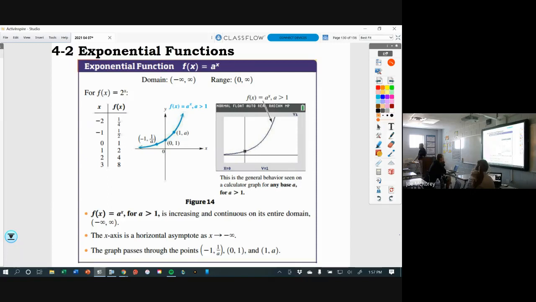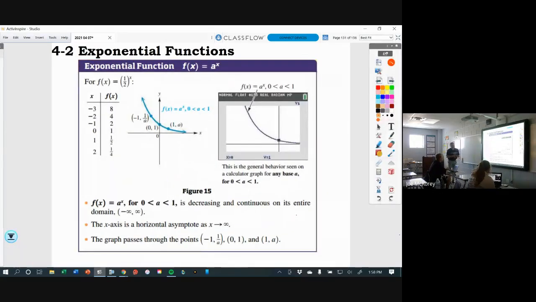What about when a is between 0 and 1? What's it going to look like? Is it going to be growing? What happens if you multiply something by a number less than 1? It gets smaller, right? If you take a half of something, and then a half of that, and then a half of that, and then a half of that. So here's the example for that.